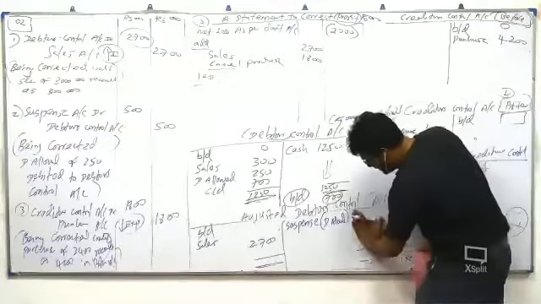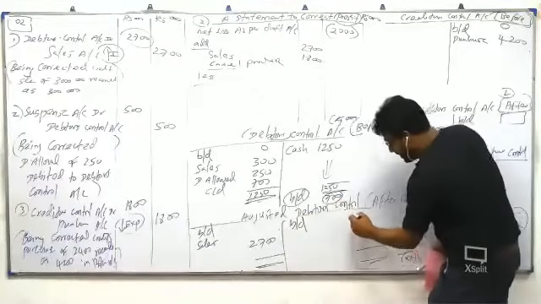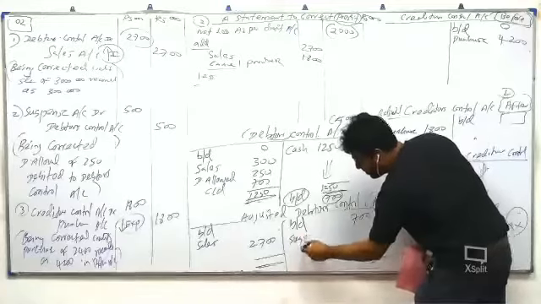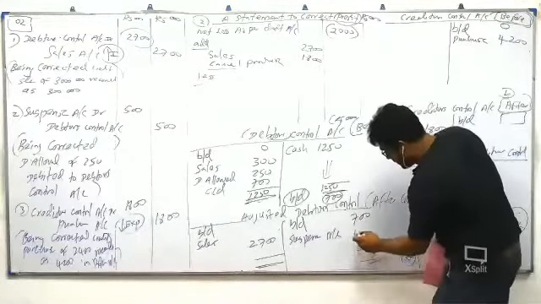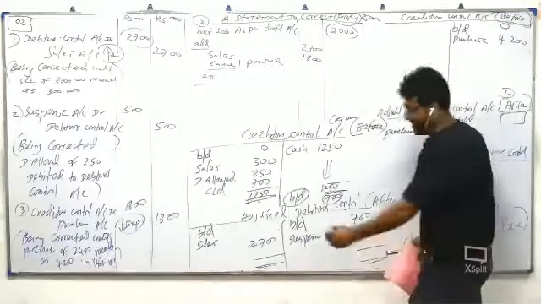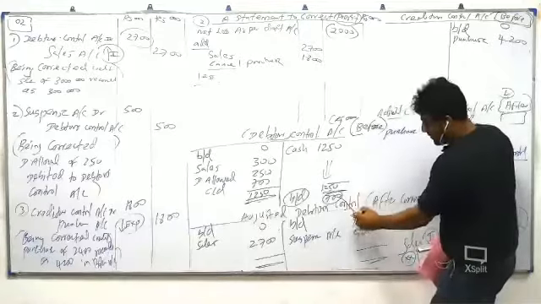So you need to write it again. Write this 700. After that only you should write the suspense. How much suspense? 500. Now you will get a normal balance. Why normal? Because the big debit amount is there. This 700 only I copied.